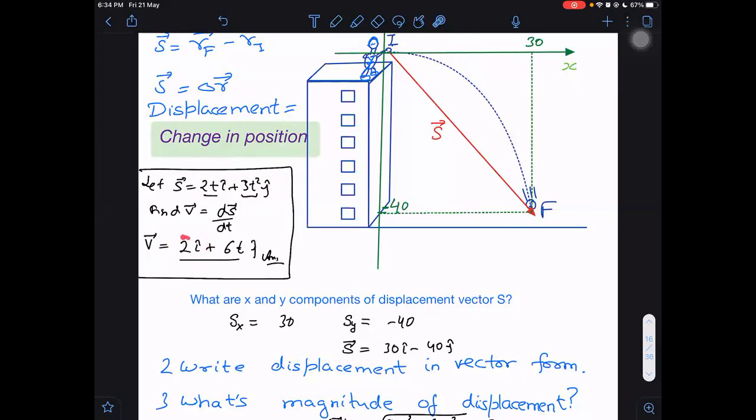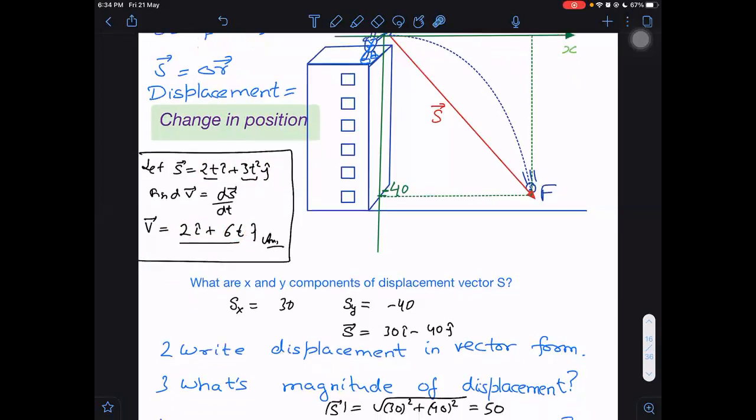Now, differentiation of 2 will become 0. Differentiation of 6t will become 6. So acceleration will become just 6 j cap. That will be the acceleration, 6 j cap.